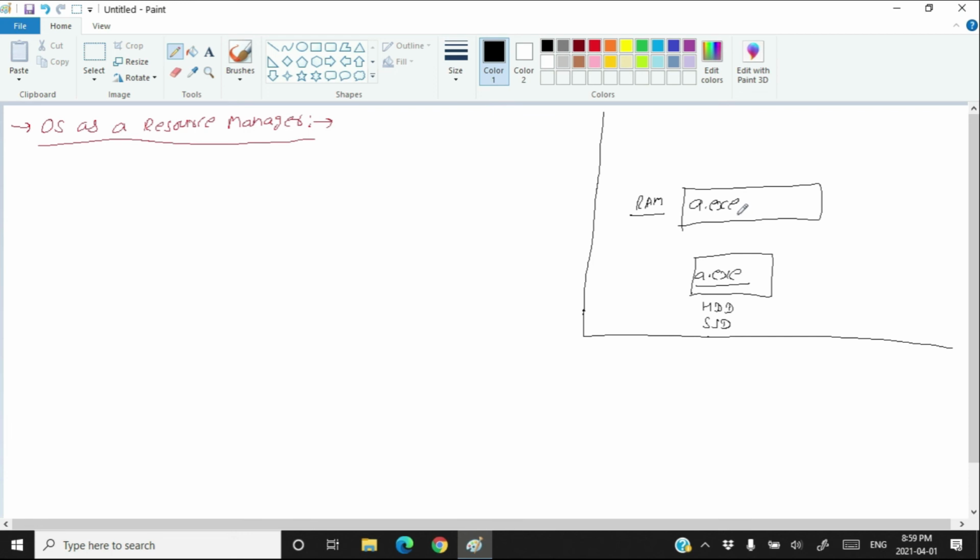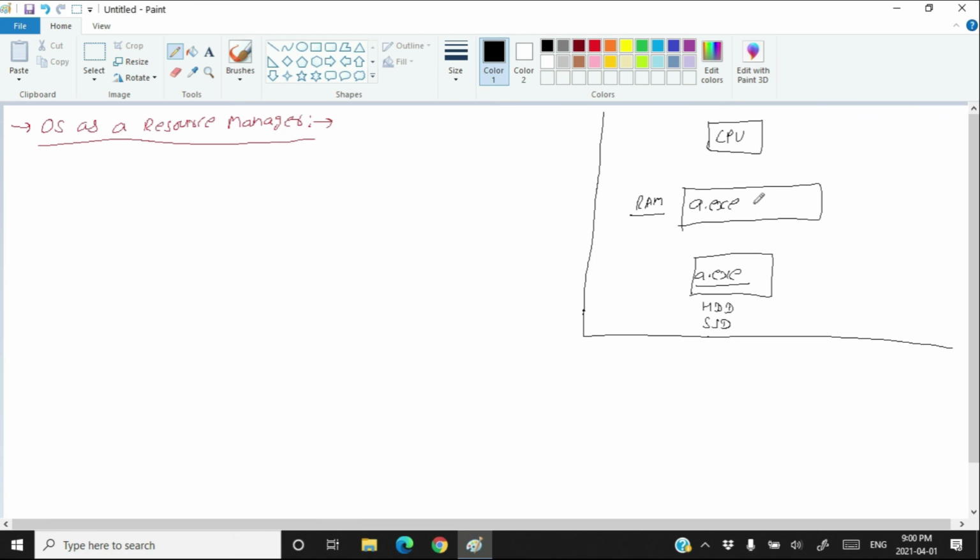And from the memory, this exe file goes to the CPU. Of course, all these movements of the exe file are done by the operating system. So if an exe file is present on the hard disk, to execute it, the exe file first goes to the RAM, and from the RAM it goes to the CPU by the operating system. And whenever this exe file remains on the hard disk drive, it's like a dead zombie which is doing nothing. But as soon as this exe file goes to the RAM, it becomes alive. Okay, and when this exe file becomes alive, then it starts executing by the CPU.